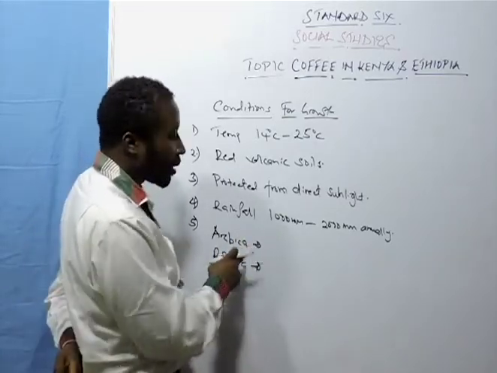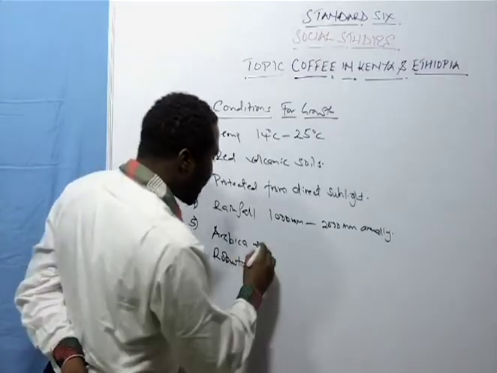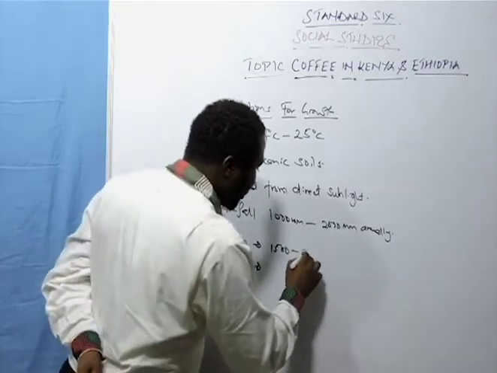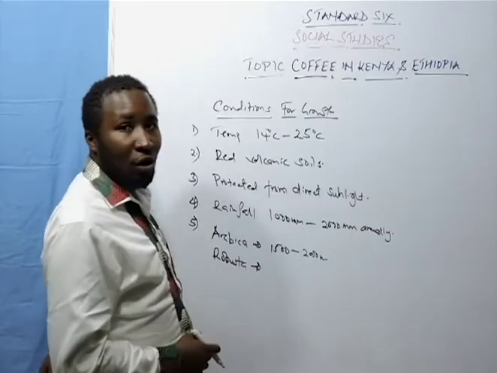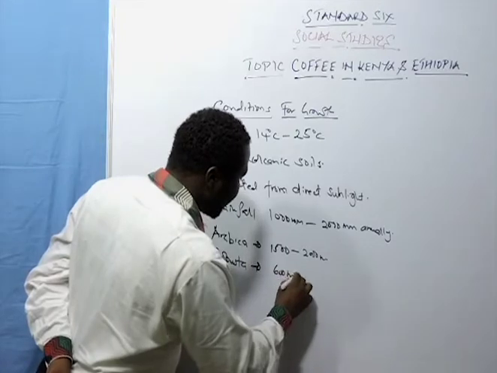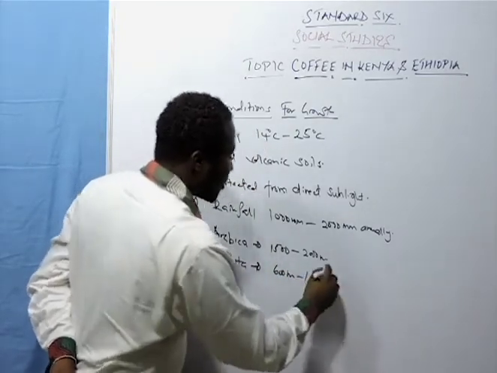Now, this one you expect to grow in areas of high altitude. So Arabica grows in an altitude of about 1,500 meters to around 2,000 meters above sea level. Robusta coffee will grow in 600 meters to about 1,500 meters above sea level.